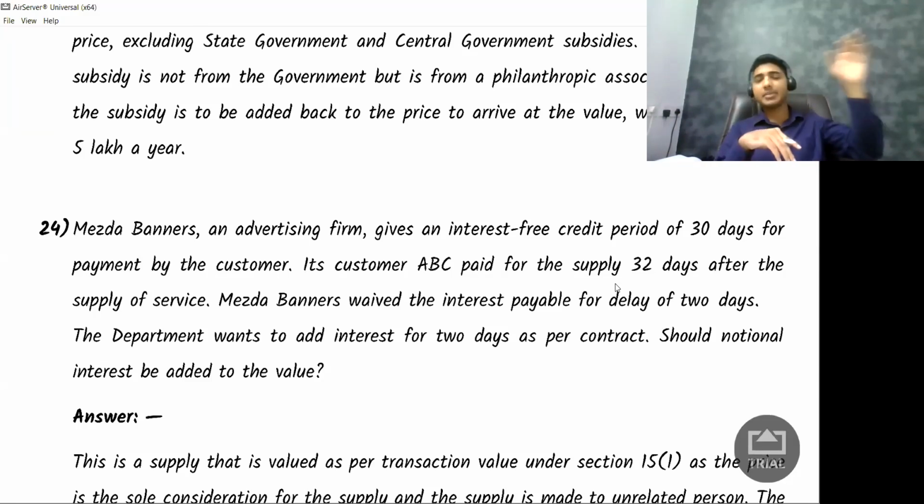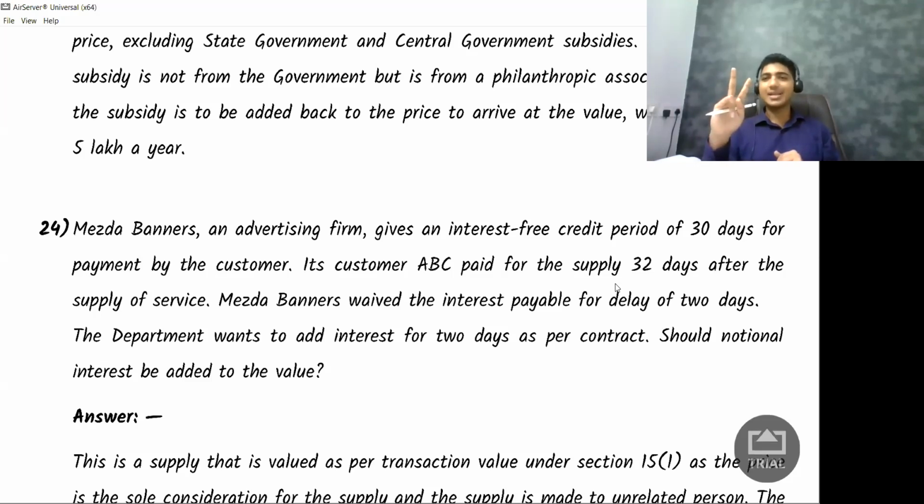But the government is saying that whether you collect it or not, you have to pay GST on this interest as well. Whether the argument of the department is correct? Answer is no, it is not correct. Why is it not correct? Because interest should be added to the value of supply only if it is collected. Only if it is collected. If it is not collected, I don't have to pay GST on this.